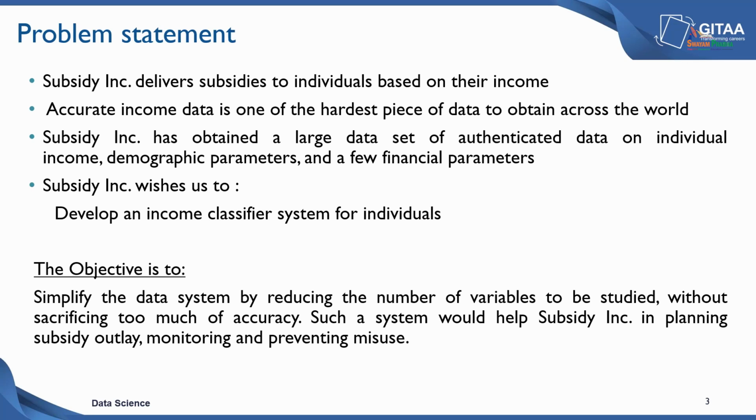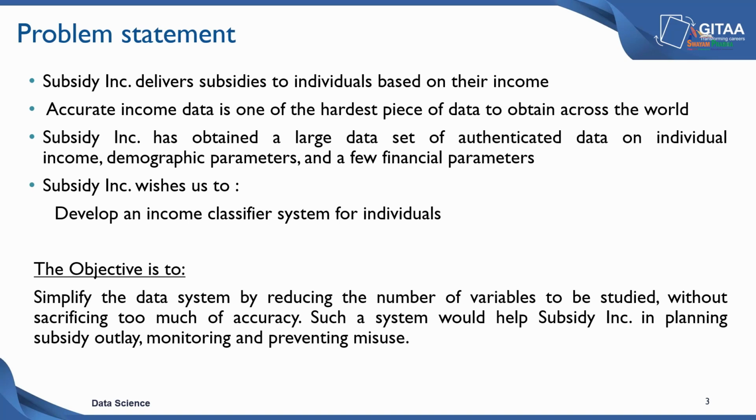As you know, collecting information about individuals' income is one of the hardest pieces of data to acquire. That's why it's mentioned that accurate income data is one of the hardest pieces of data to obtain across the world. Now, Subsidy Inc. has obtained a large set of data on individual income, demographic parameters as well as a few financial parameters. Based on the parameters that they've collected, they wish us to develop an income classifier system for individuals, to classify the individual salary level, whether a person is likely to earn above a certain limit or below that particular limit.